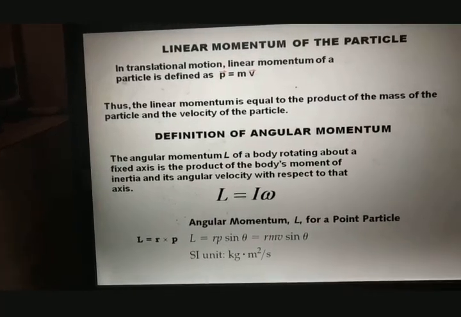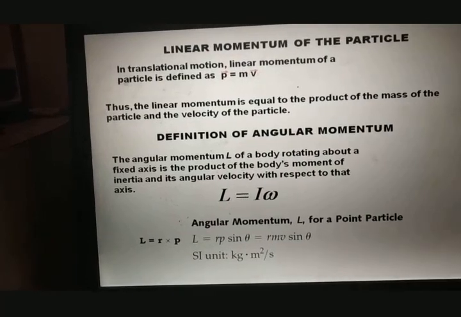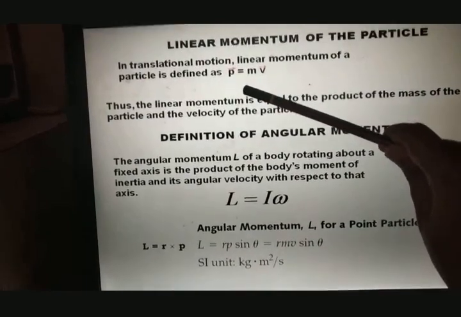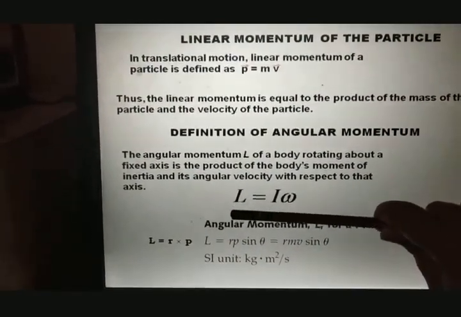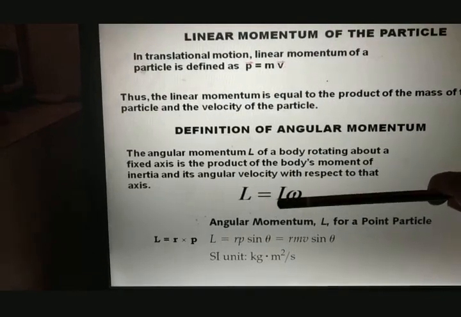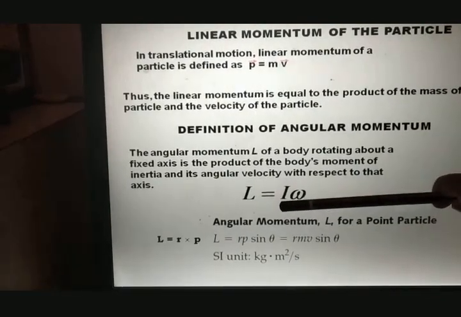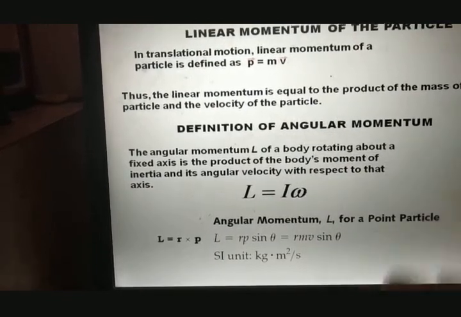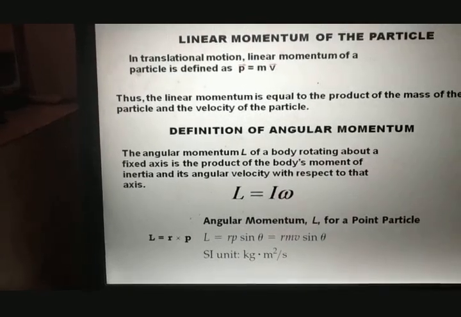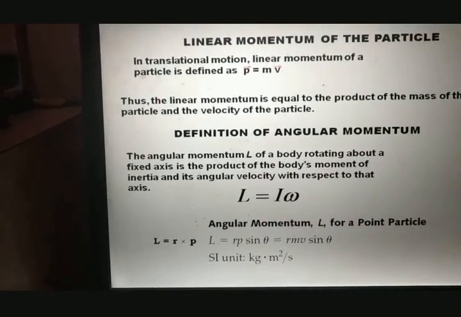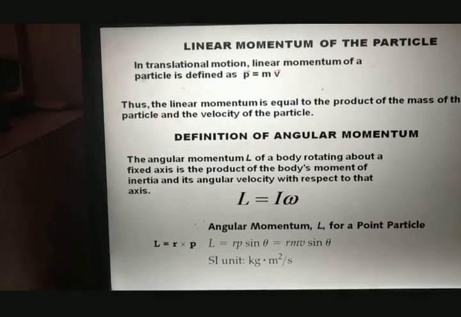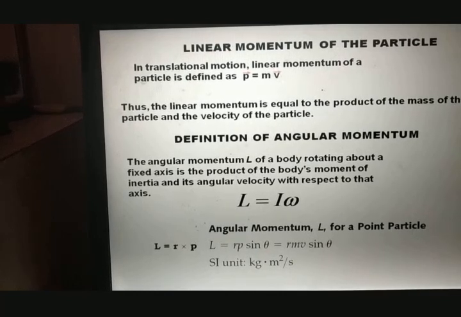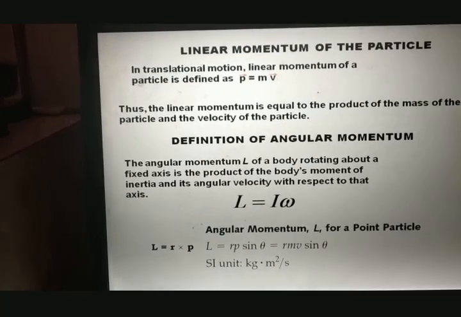The formula is L = I ω. If we compare these two equations, P is the linear momentum and L is the angular momentum. m is the mass, and I is the moment of inertia, which plays the same role as mass. v is linear velocity, ω is angular velocity. These are analogous terms. So the meaning of linear momentum and angular momentum is the same. We use linear for translational motion, and angular for rotational motion.